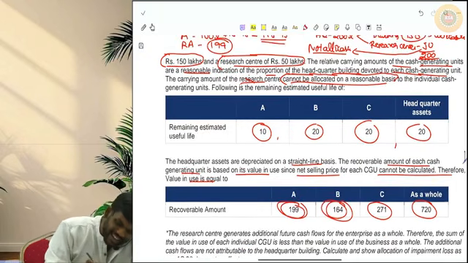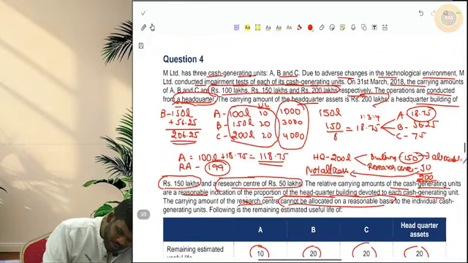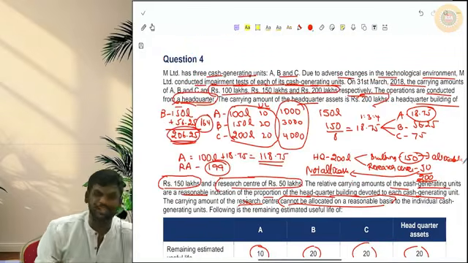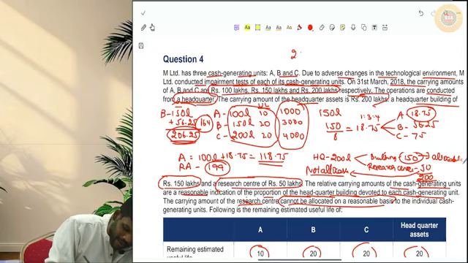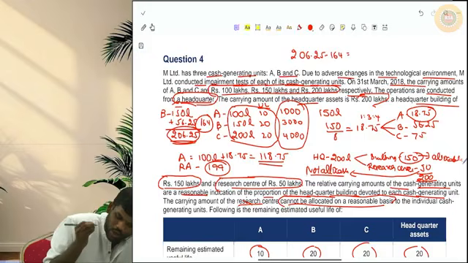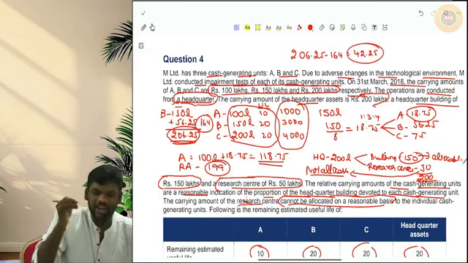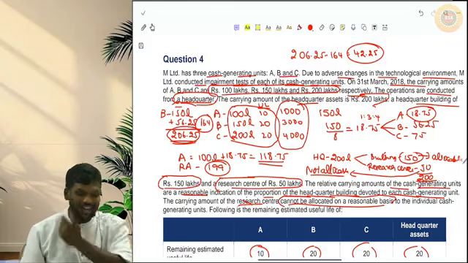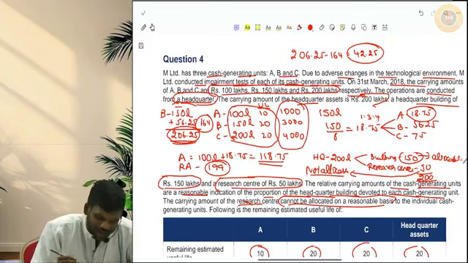So the carrying amount is 206.25 and the recoverable amount is 164, so there is an impairment loss of 206.25 minus 164, 42.25. Sir, what should we do with this 42.25, sir?